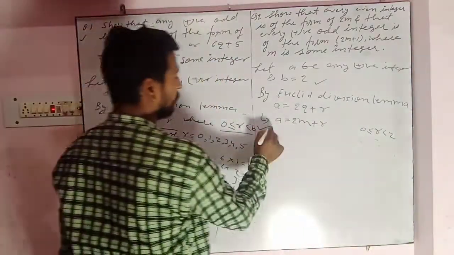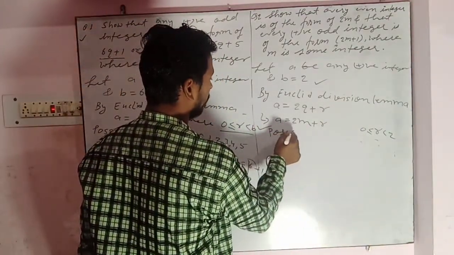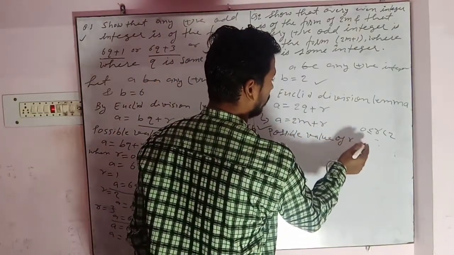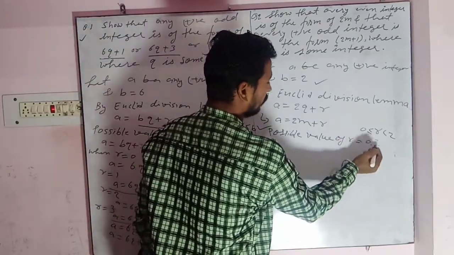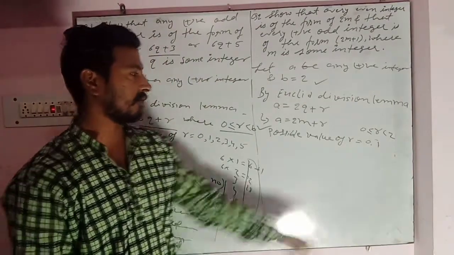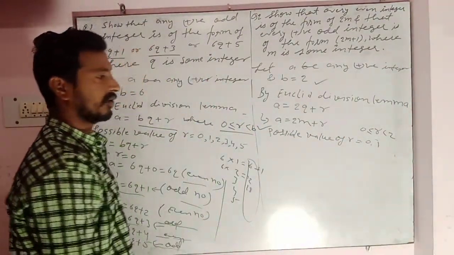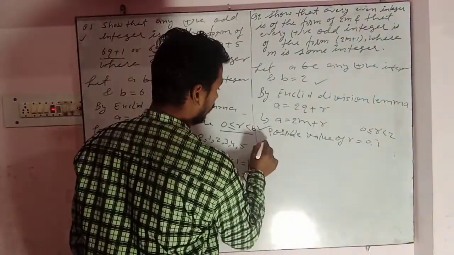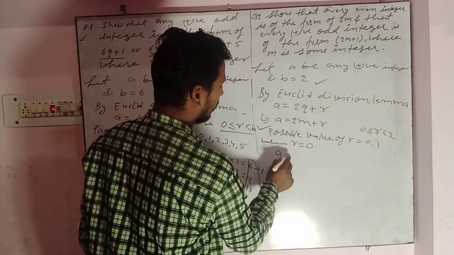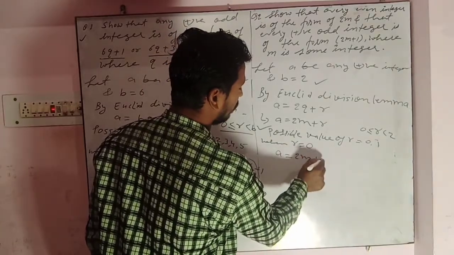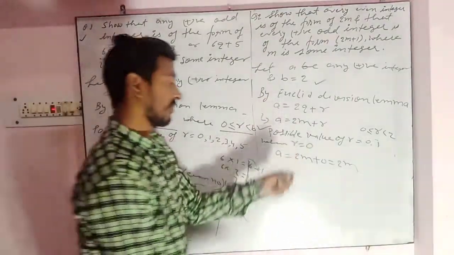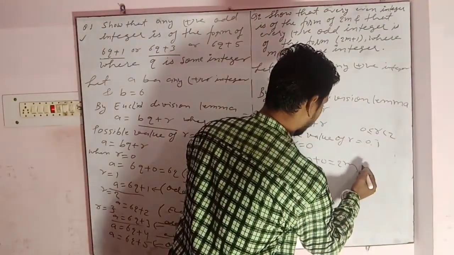Now possible value of r is equal to either 0 or 1. Simply there are two possibilities, either 0 or 1. So possible value of r is equal to 0 and 1. Now when r is equal to 0 then a is equal to 2m plus 0, means 2m, and 2m is an even number which we have proved now.